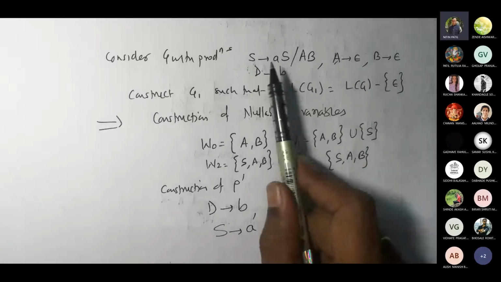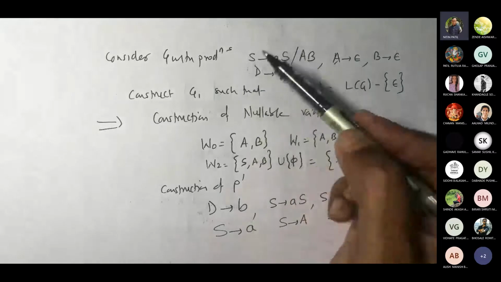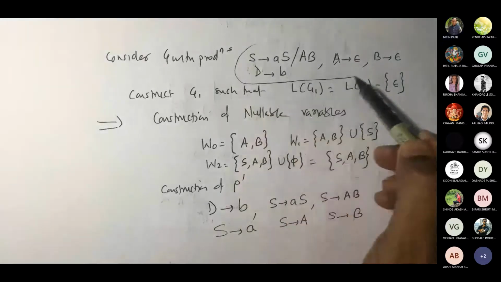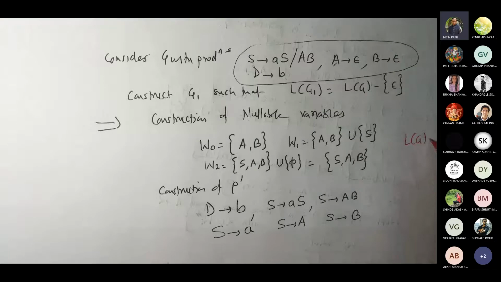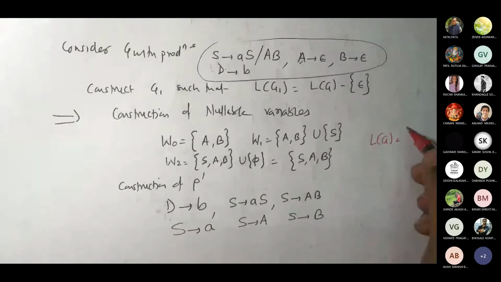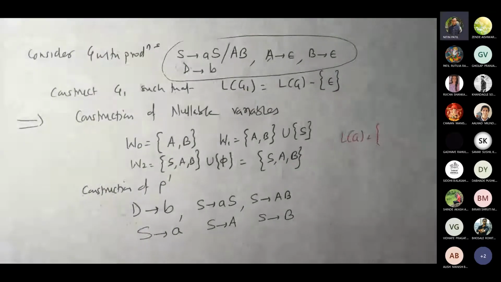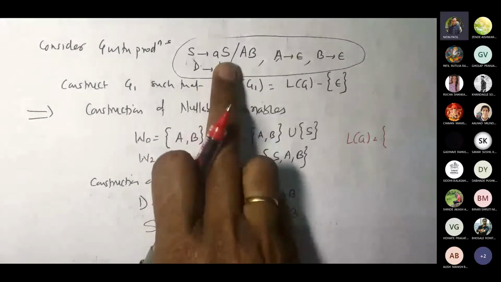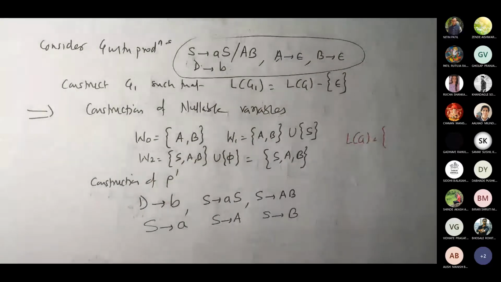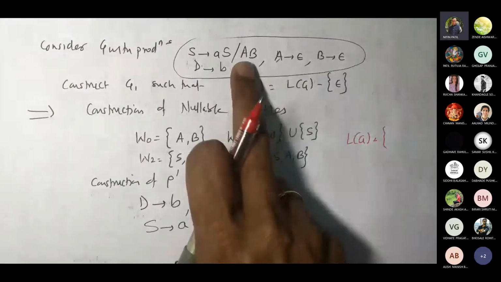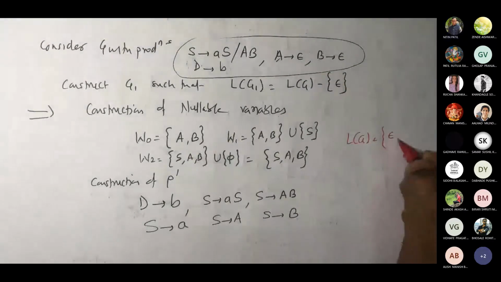Okay, let me repeat this. What would be the language generated by this grammar? Can somebody tell me what would be the language generated by this grammar? So if I start writing this, suppose LG is equal to. First thing: suppose I put A and B as epsilon, what am I going to get? A and B both are epsilon, so I'm going to get epsilon.